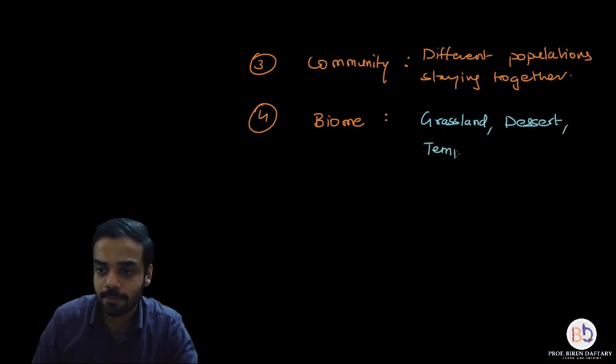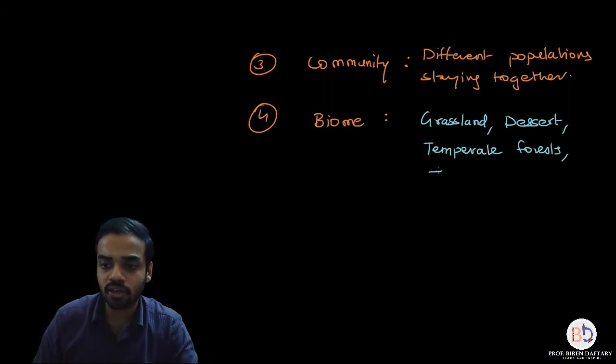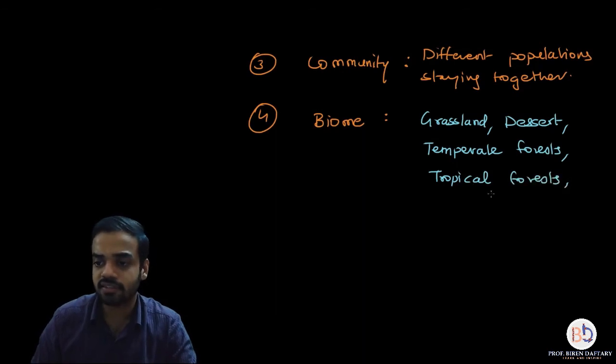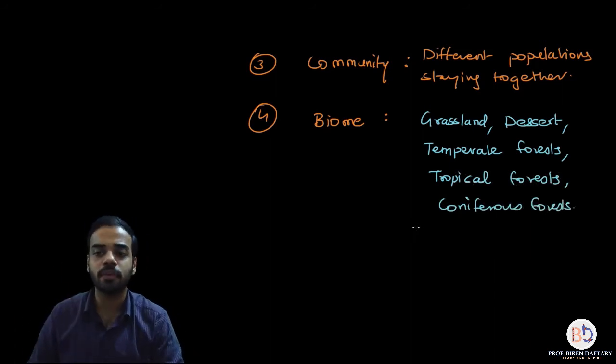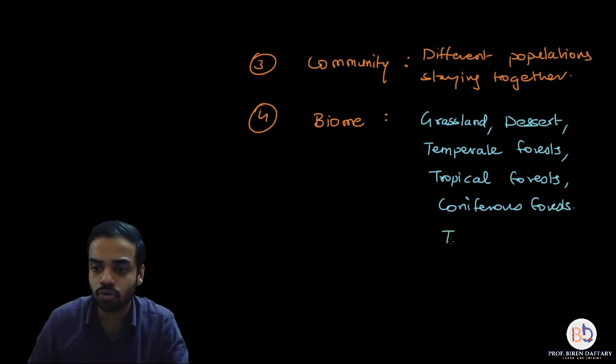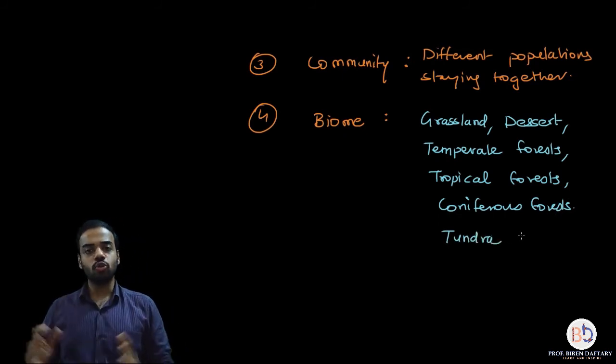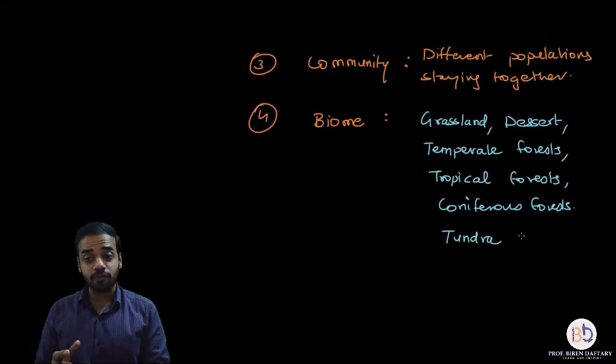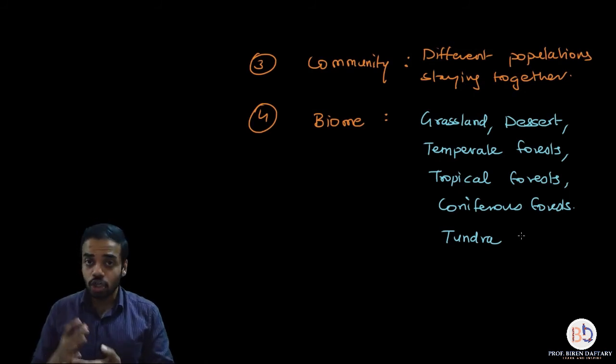So there are temperate forests. Then there are tropical forests. Then there are coniferous forests. So these are the 3 types of forests. And the last type of biome is the one having a very cold climate, which is called the tundra. Is this clear? So in total, we have 6 different types of biomes: grasslands, deserts, temperate forests, tropical forests, coniferous forests, and tundra regions.